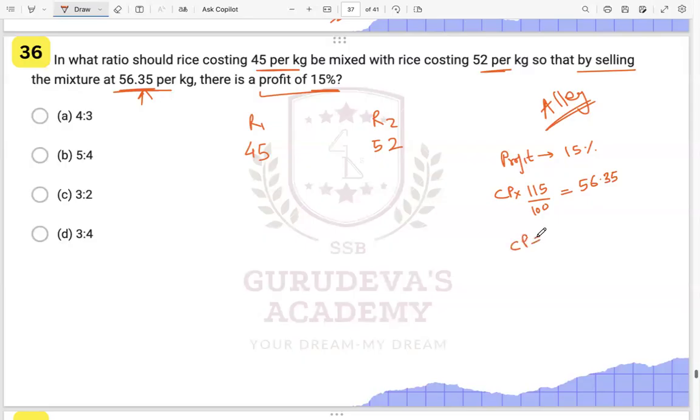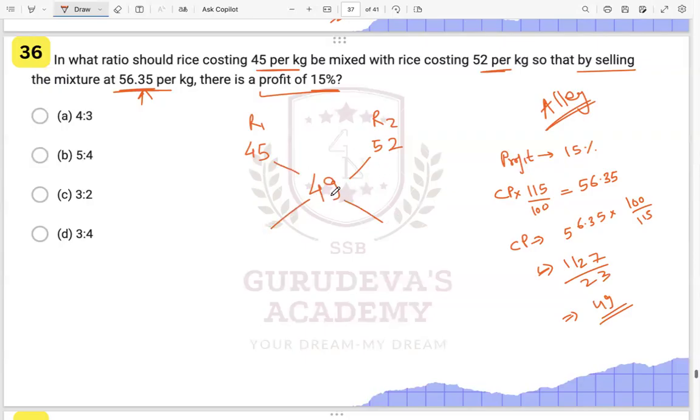The cost price will be 56.35 times 100 upon 115 over here, right? Like this. So how much will this be? This will come to 1127 by 23, and this will come as 49 over here. Okay, so 49 is the cost price over here. Now we just substitute over here.